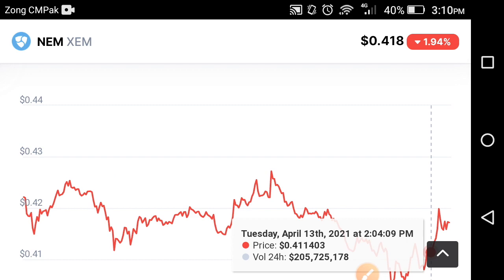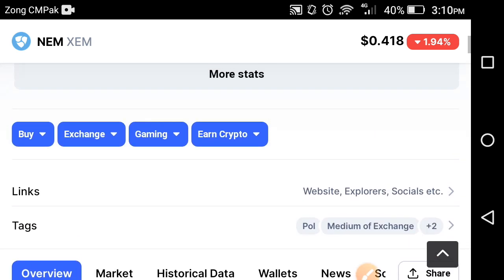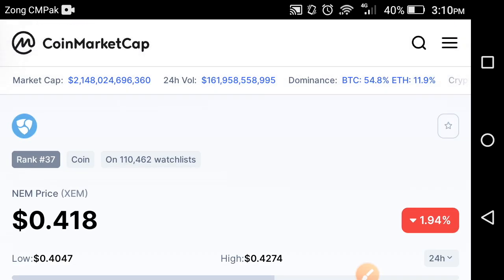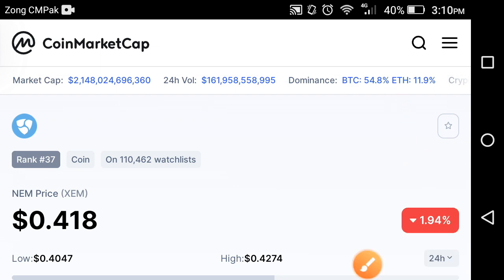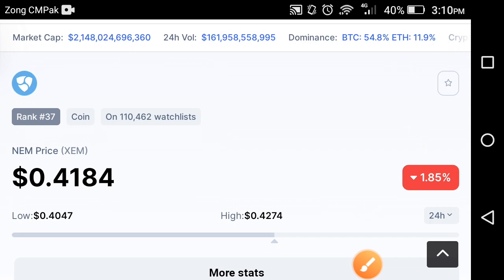So friends, according to the price predictions, my suggestion is that you please hold your XEM coin, because as you can see here, it is in the negative now, and when it starts exploding, when it starts jumping, it's the best time for you to buy XEM coin and hold your XEM coin at this time. Please hold it, and in the future the big pumps, the big jump of the XEM coin are coming soon, so wait for it. That will make you a millionaire, that will give you a good profit.